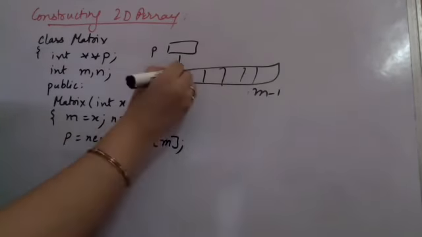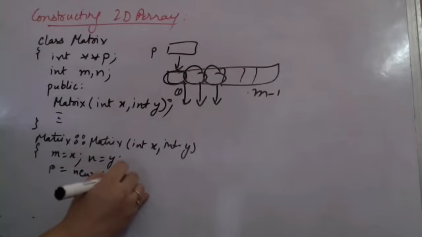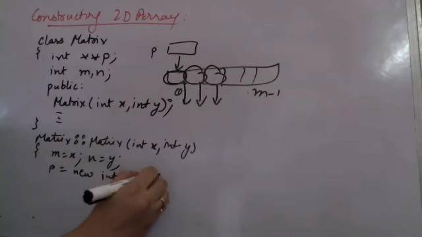प्लीज अंडरस्टैंड. Now since I am going to use a loop, it could not have been an inline function. It should have been something like this, and I should have defined it outside. So let me define it outside only. अगर loop use करना है, then you cannot define a function inside the class. Since I want to use the loop, that is why I am now defining it outside the class. So this becomes the declaration, and I am giving the function's definition. And I am saying that m is equal to x, n is equal to y, and I have created my p is equal to new of the size integer pointer, and m is the size here, rows.